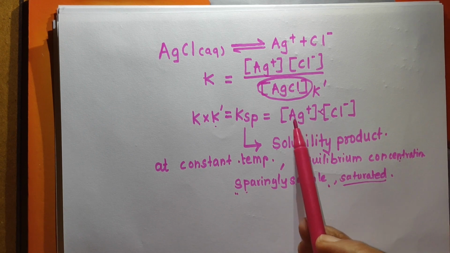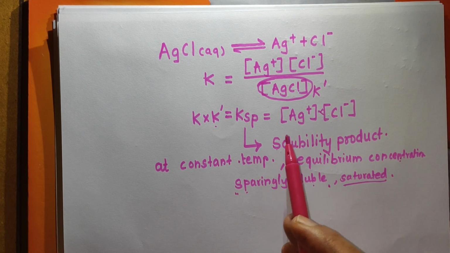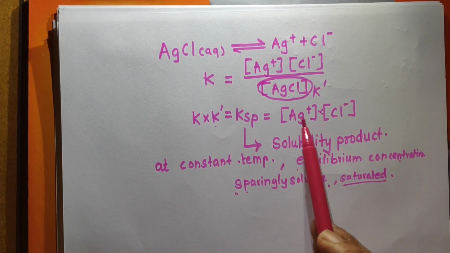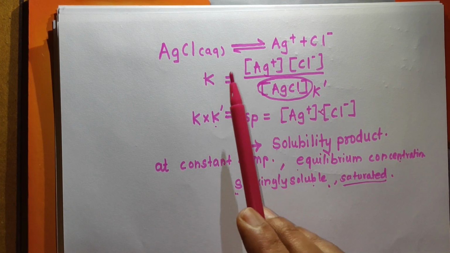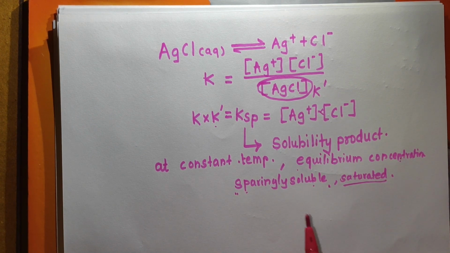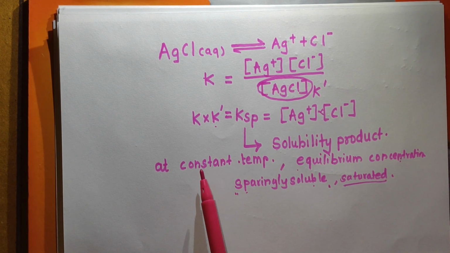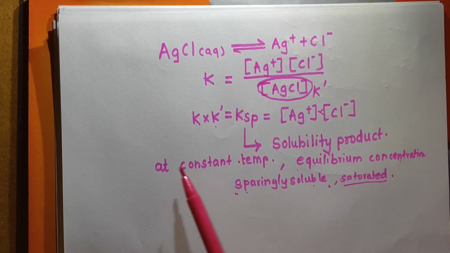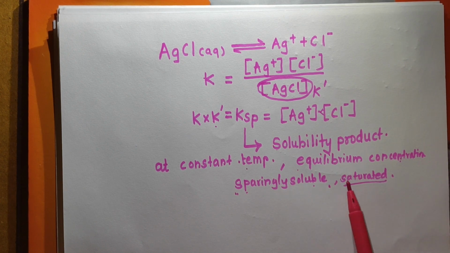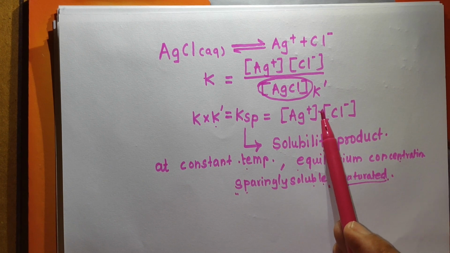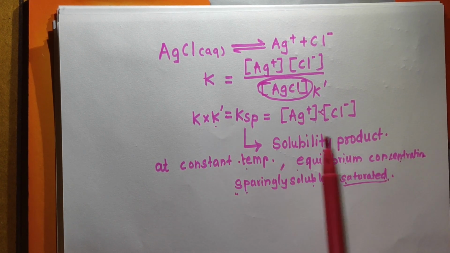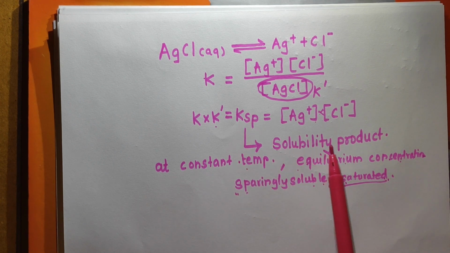See here, we have taken the example of AgCl, but it can be applied for all sparingly soluble salts. And what is Ksp? It is the product of concentrations of ions. Which concentrations? Equilibrium concentrations. At which conditions? The temperature is constant and the solution is saturated. So remember that at constant temperature in a saturated solution of a sparingly soluble salt, the product of equilibrium concentrations of ions is constant, which is called the solubility product.